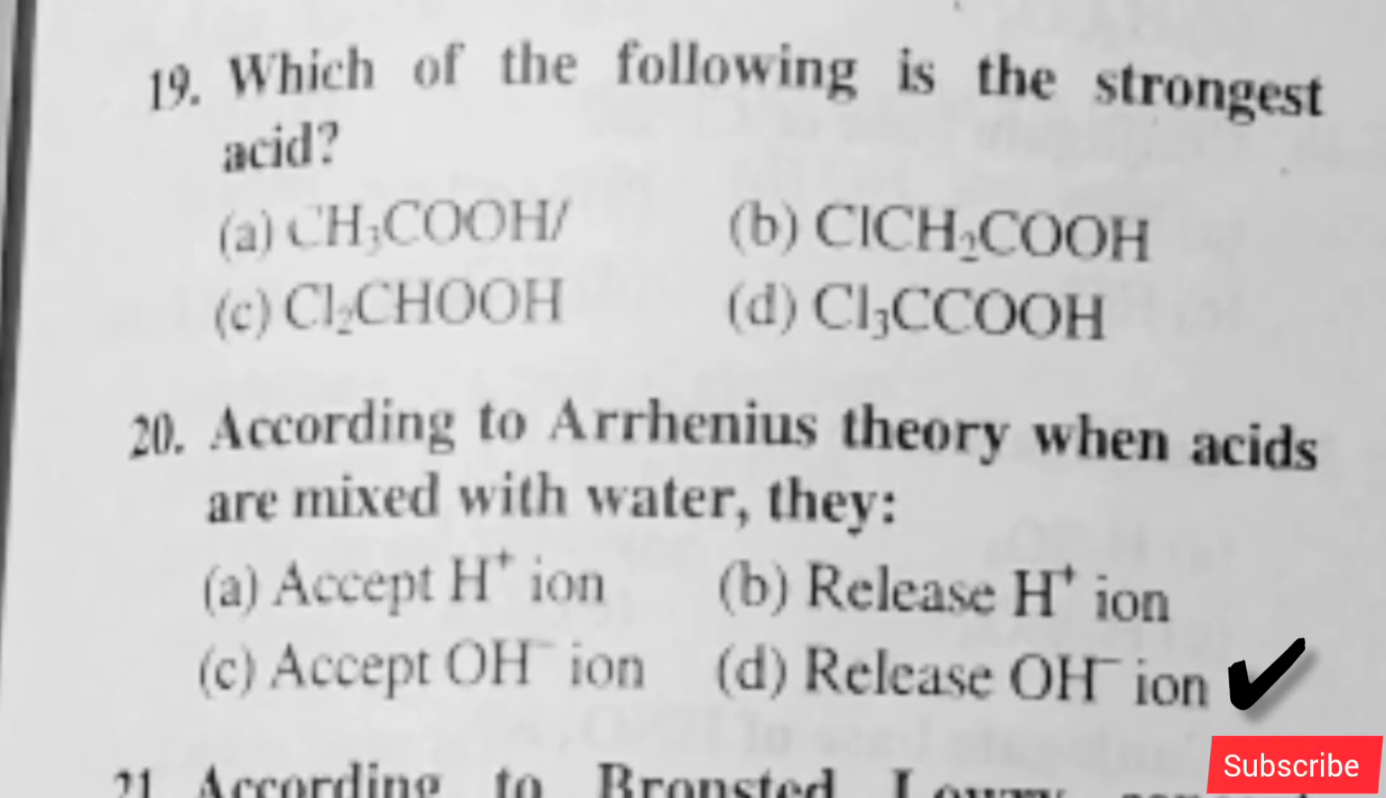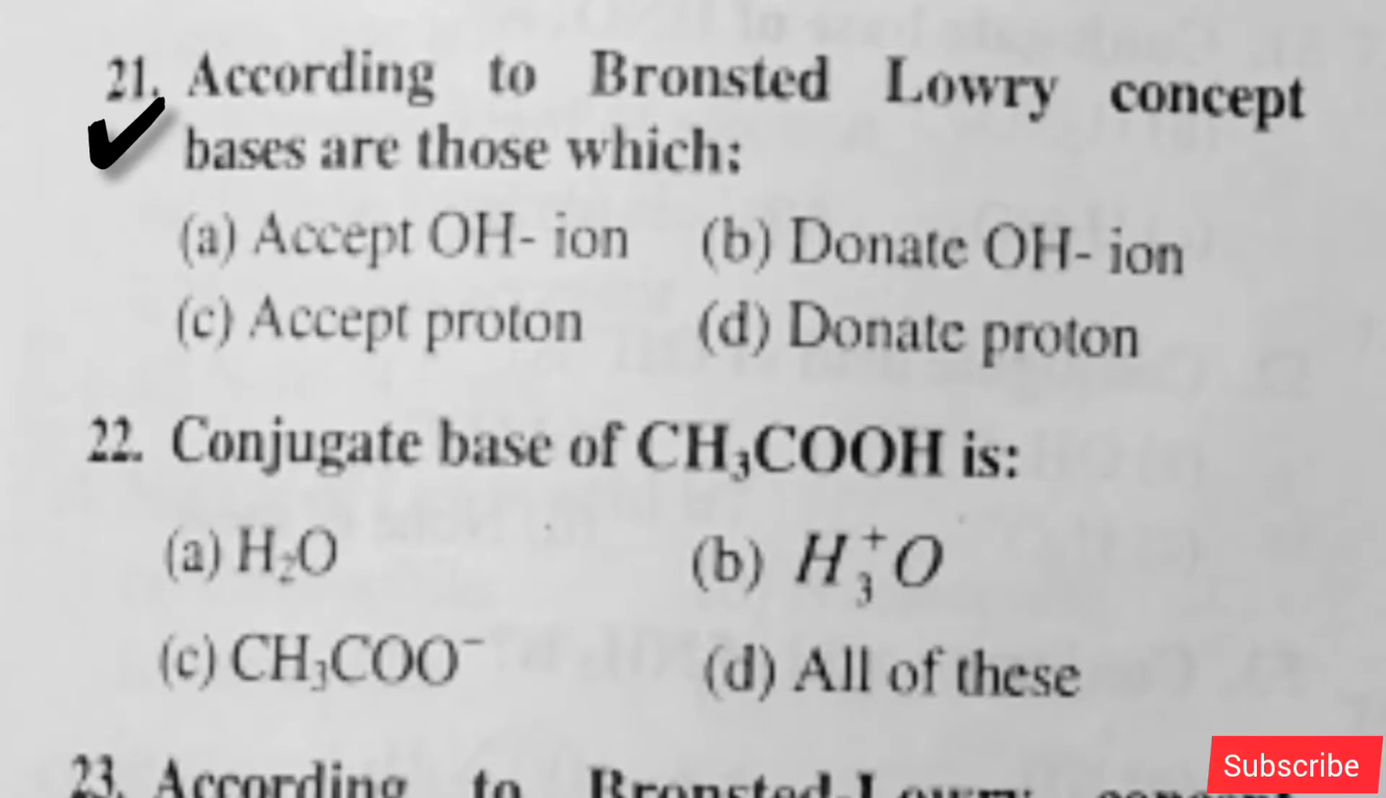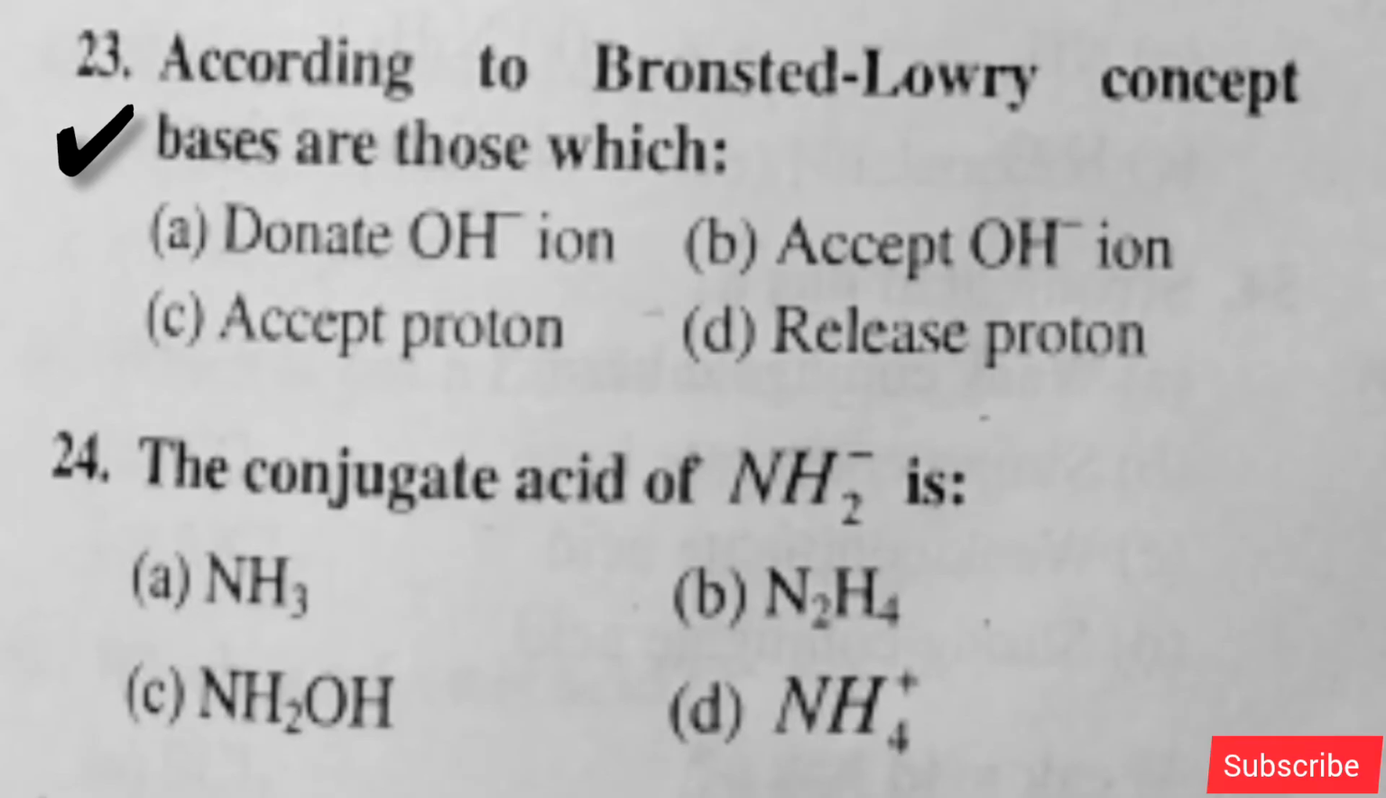According to the Bronsted-Lowry concept, bases are those which. Option C is right. The conjugate base of CH3COOH: option C is right. According to the Bronsted-Lowry concept, bases are those which. Option C is right. The conjugate acid of NH2 negative: option A is right.